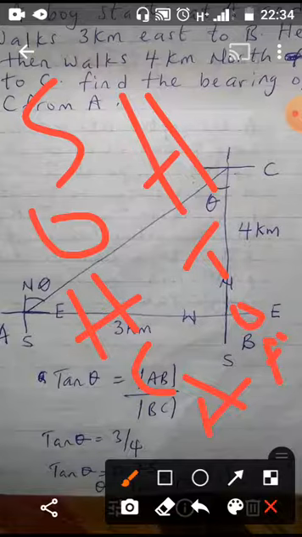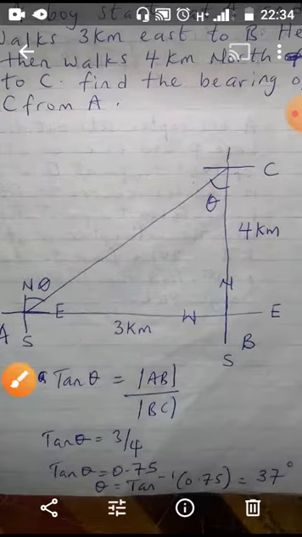SOHCAHTOA means what we call the first one. So S means sine, O means opposite, H means hypotenuse, C means cos, A means adjacent, H means hypotenuse, T means tan, O means opposite, A means adjacent.